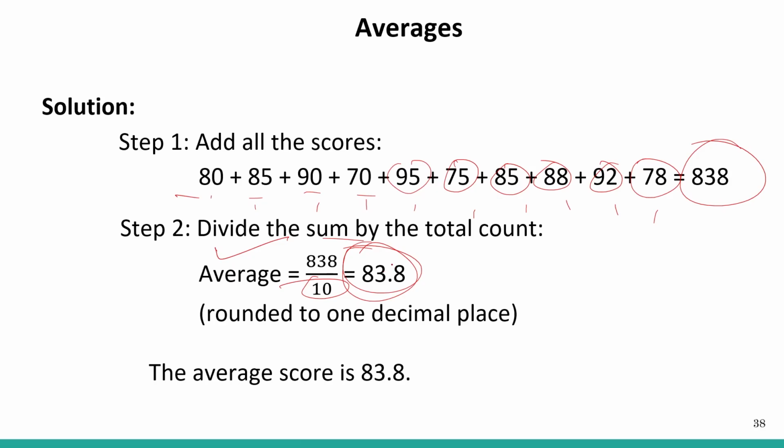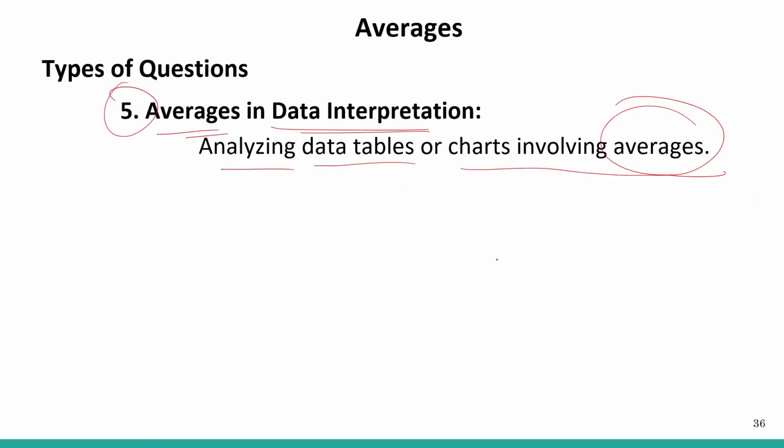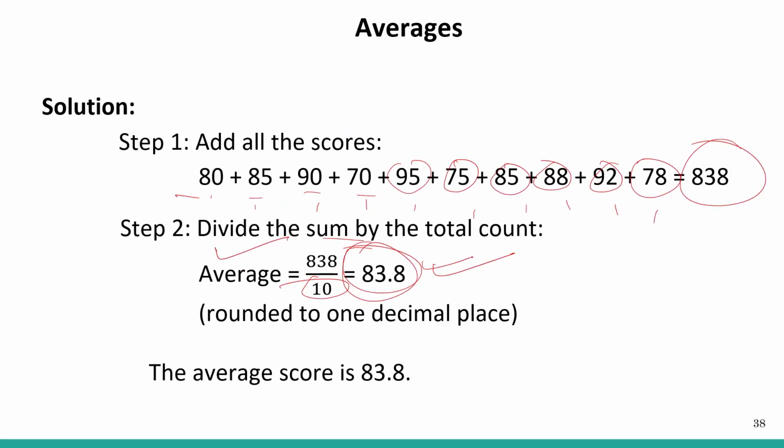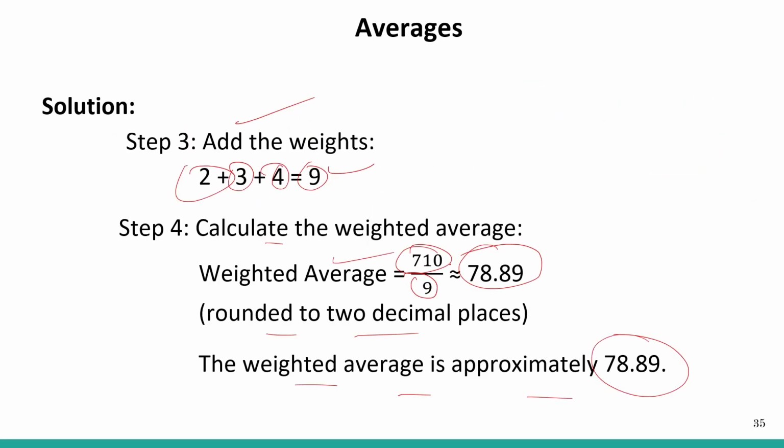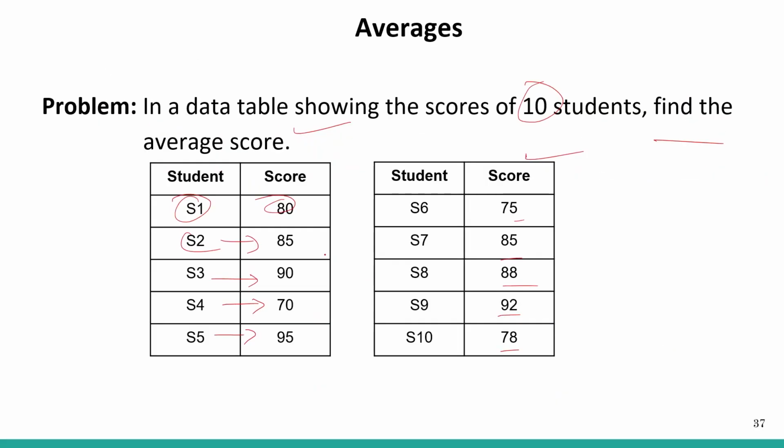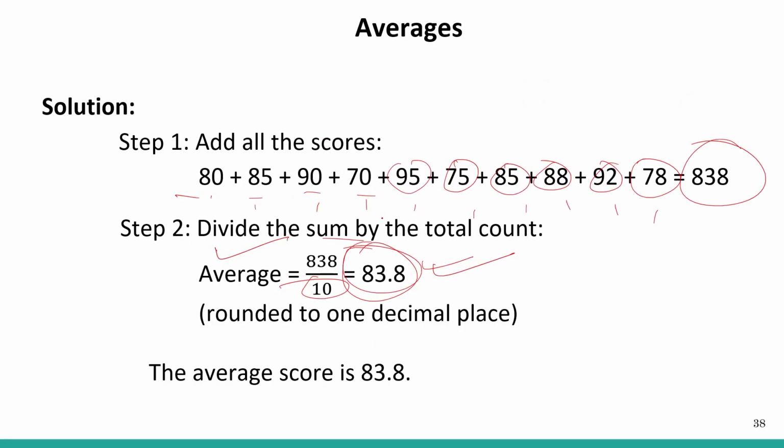But the thing to remember here is that this average is not the weighted average, this is the normal average. In the previous example what we saw was the weighted average. This kind of data set will be given to you and you need to calculate the average. You will calculate it by this kind of method. So the total average score is 83.8.